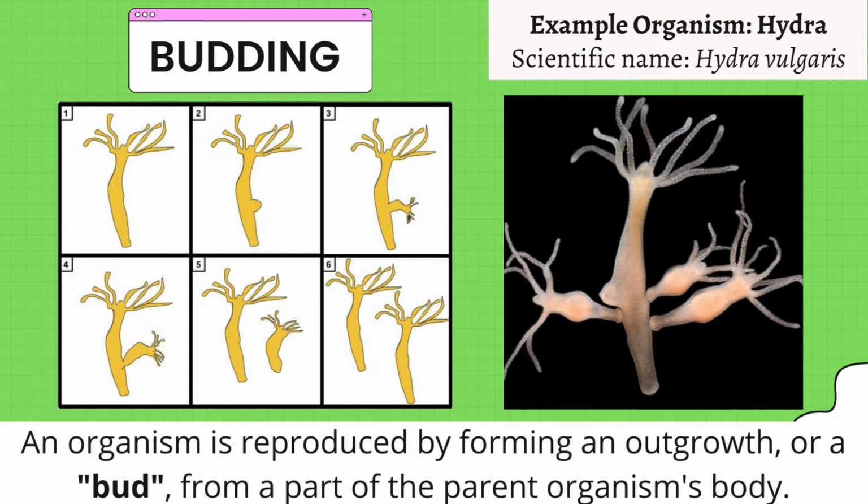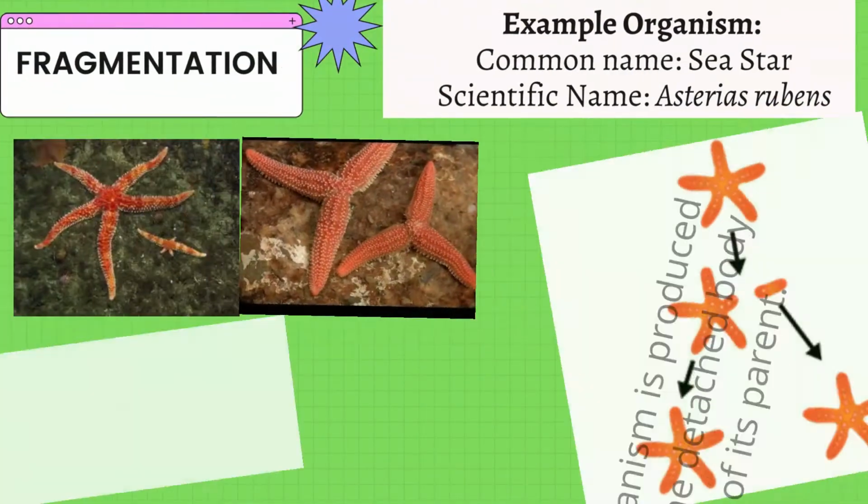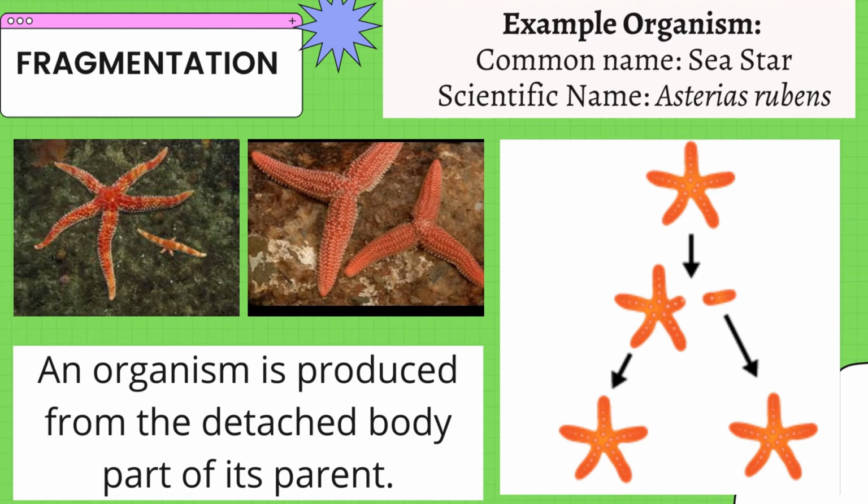Next, we have fragmentation. This is a type of asexual reproduction where an organism is produced from the detached body of its parent. As shown in our example, the starfish or the sea star reproduces by fragmentation, where it detaches a part of itself to form a new starfish that is identical to the parent starfish.